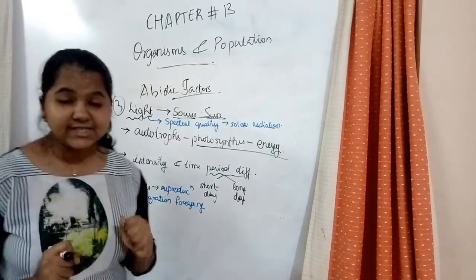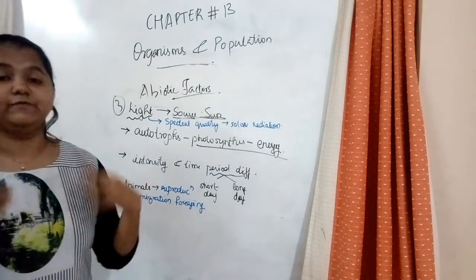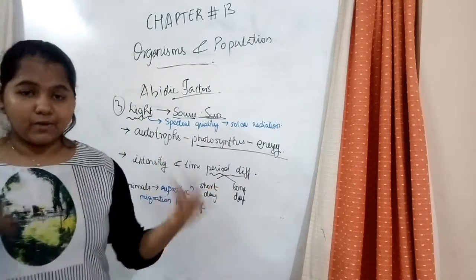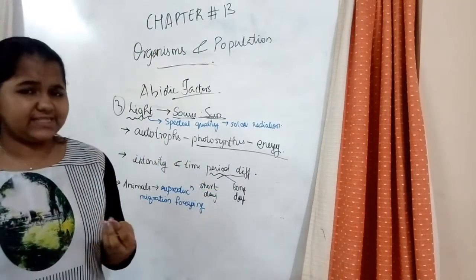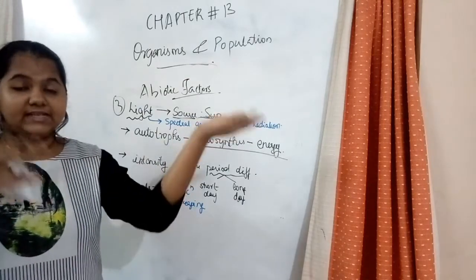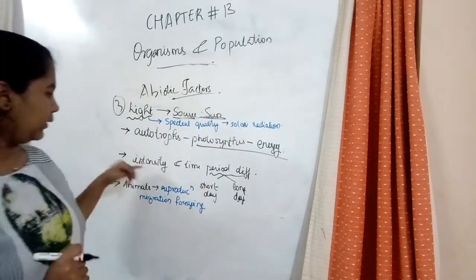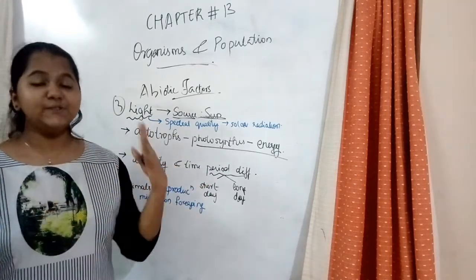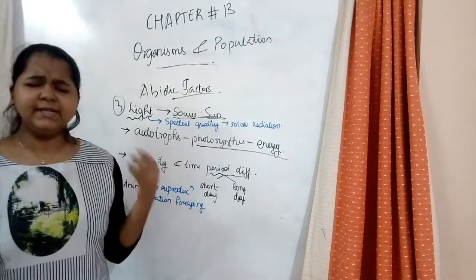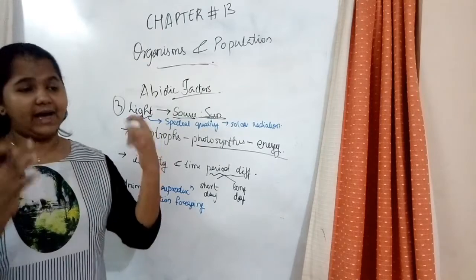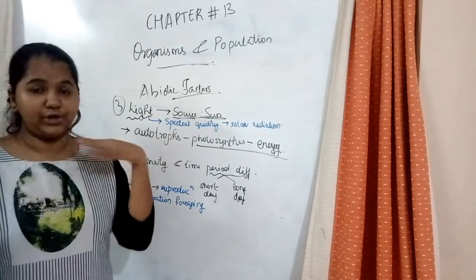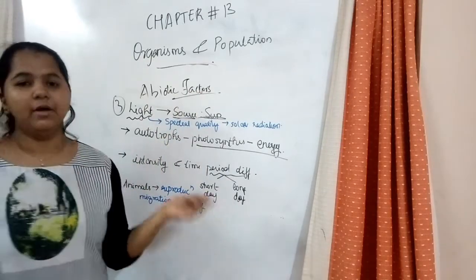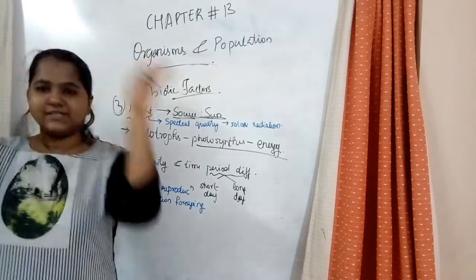The intensity and time period or requirement of light is different for different organisms. Some might need a high intensity of light, some might need low intensity, some might live in the day, some in the night. So according to intensity and time period, there are different types of plants. Some plants need only low light, some need a well-lit atmosphere. Some plants need light during the day, some need it during the night or during the whole time. We've seen small plants kept in lit rooms.